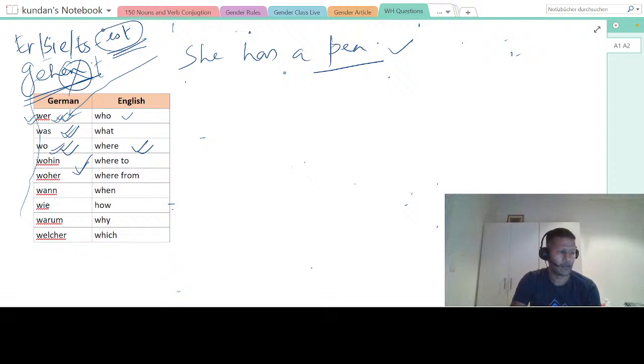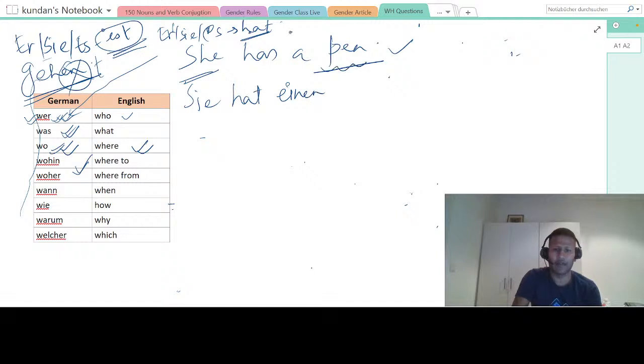Yeah. That's perfectly all right. So I will say sie, for she, is hat. Er, sie, es, has is always hat, right? So I will say Sie hat einen, because this is what ein will become, einen, in accusative, right? She has it, right? This is accusative. So ein will become einen. Kuli, simple, right? Kugelschreiber, okay, that's also fine.